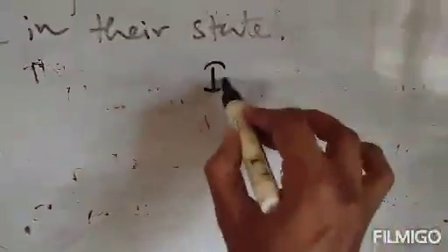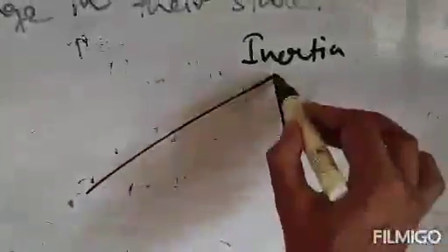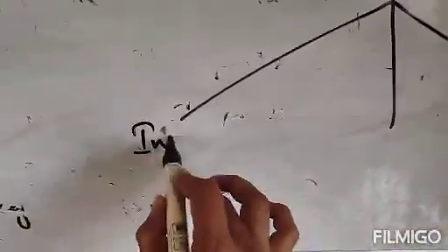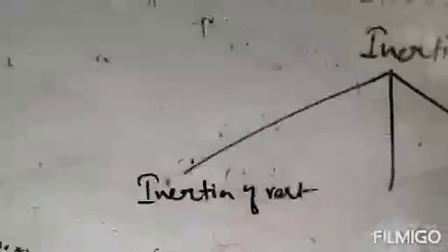Next, types of inertia. What are the types of inertia, or we can say the classification of inertia. There are three types of inertia. It is divided into three types. One is inertia of rest.